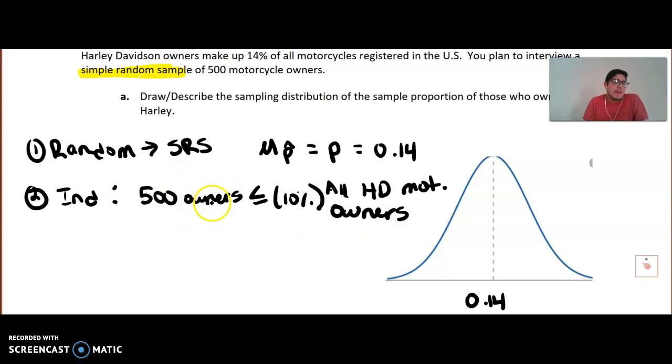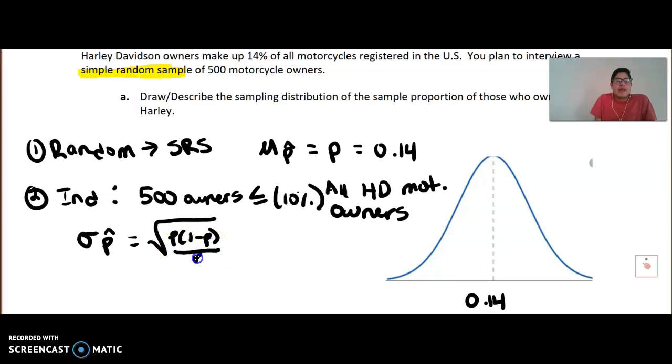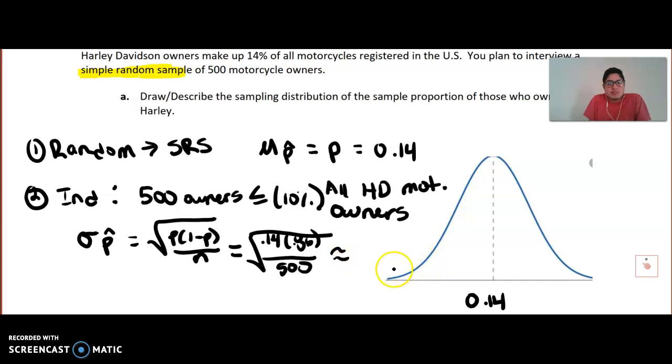And because these are independent, I now know that the spread of this distribution, the sigma of p hat, is going to equal the square root of p times 1 minus p all over n. So here, our spread will look something like 0.14 times 0.86, all divided by 500, and we're going to take the square root of that to give us approximately 0.0155.